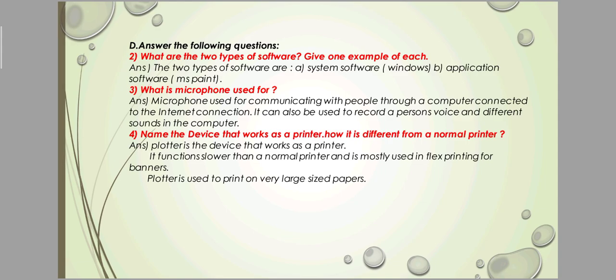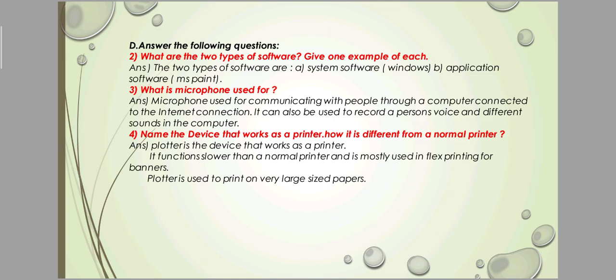Question number 2 is, what are the two types of software? Give an example of each. The two types of software are system software and application software. System software means Windows, Linux, Mac, etc. Application software means MS Paint, MS Word, MS Excel, MS PowerPoint, etc.